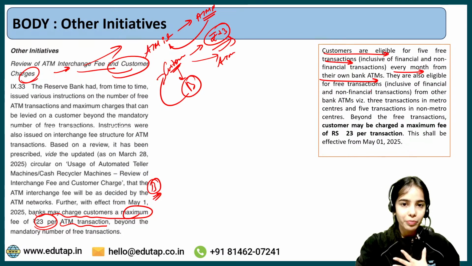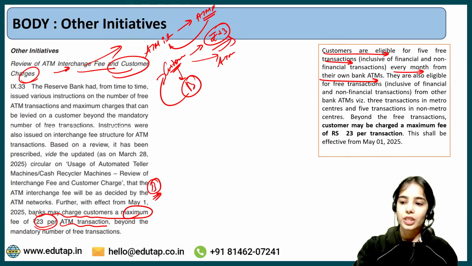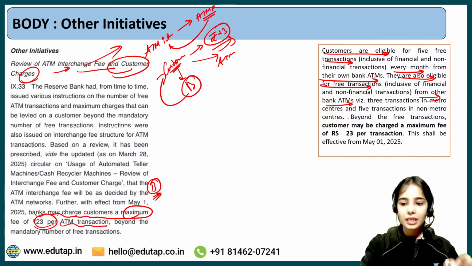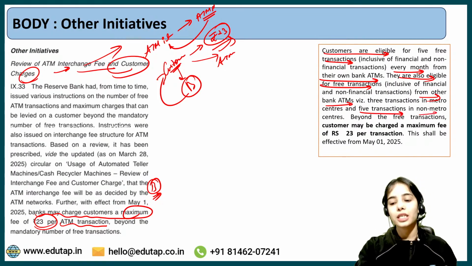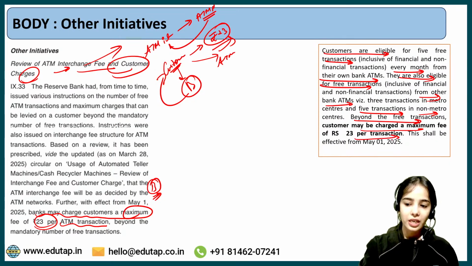I have the PNB debit card, let's say, so I'm going to the PNB ATM, so I am eligible for 5 free transactions. They are also eligible for free transactions from other bank ATMs: 3 free transactions in the metro centers, and 5 free transactions in non-metro centers. Beyond the free transactions, the customer may be charged a maximum fee of rupees 23 per transaction by the bank.